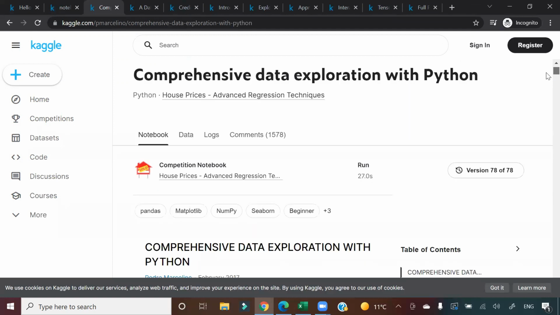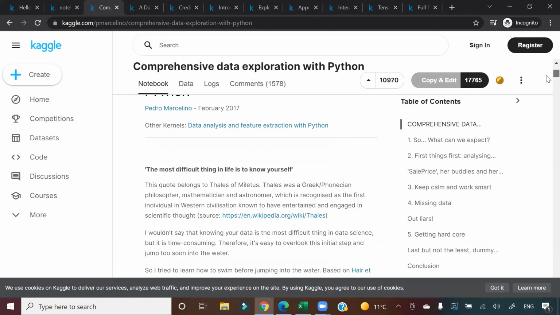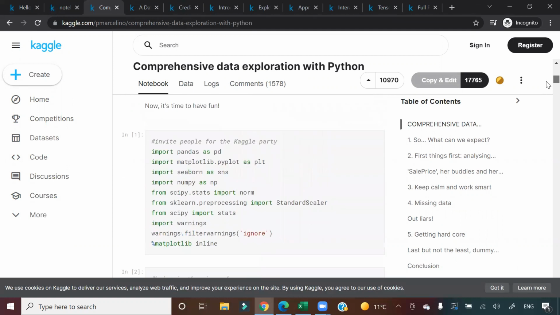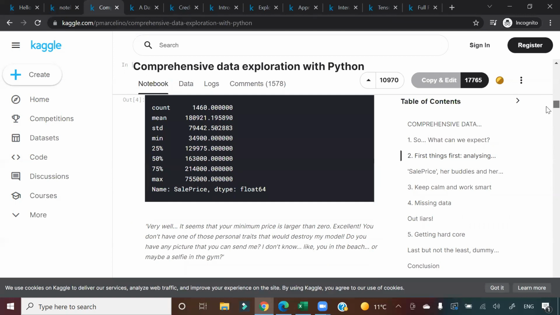Once you have learned the basics of Python, it is high time you understand how to analyze data in Python. Here, if I scroll down, guys, using pandas, matplotlib, numpy, you will see many visualizations and analyses.